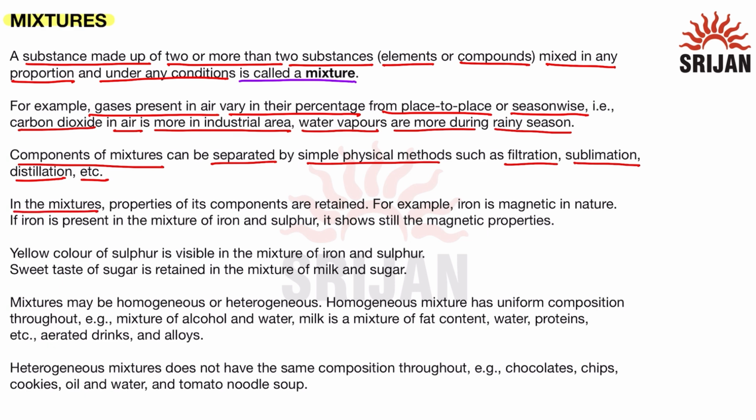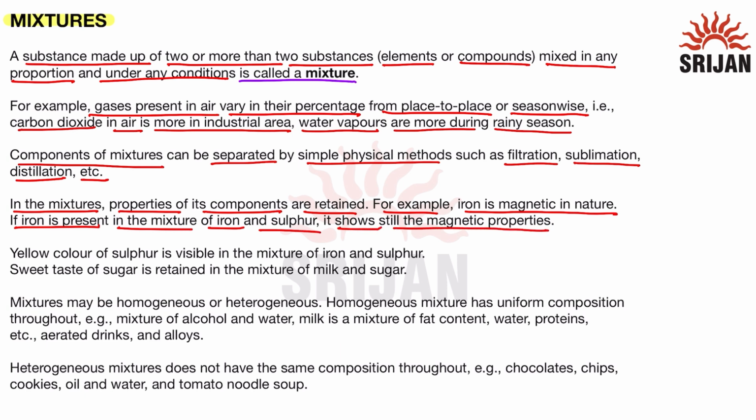In mixtures, the properties of the components are retained. For example, iron is magnetic in nature, and if iron is present in a mixture of iron and sulfur, it still shows magnetic properties.